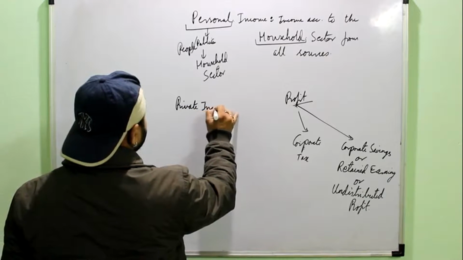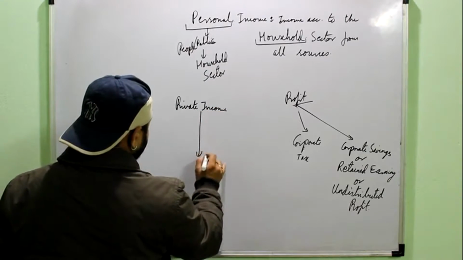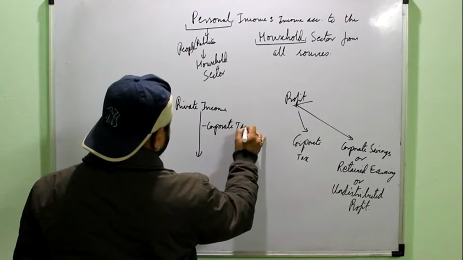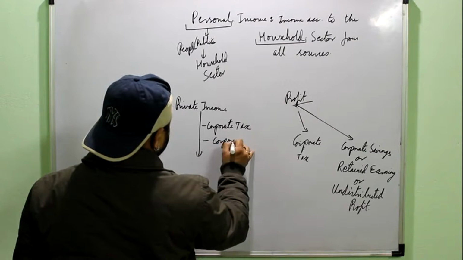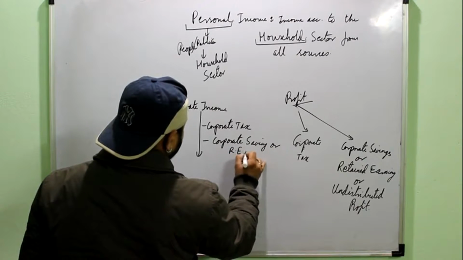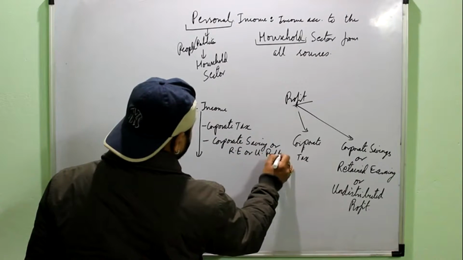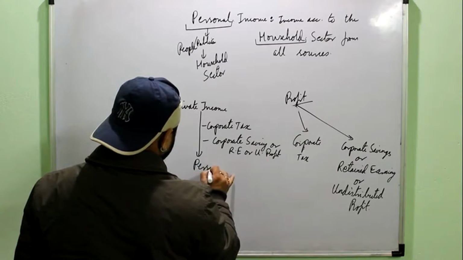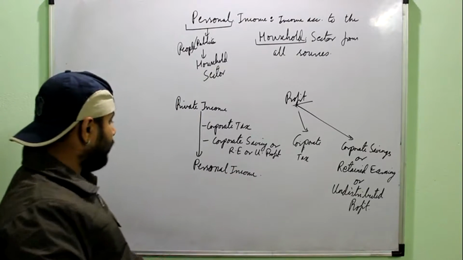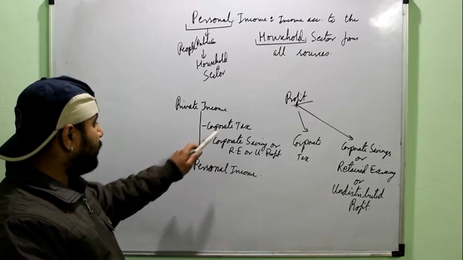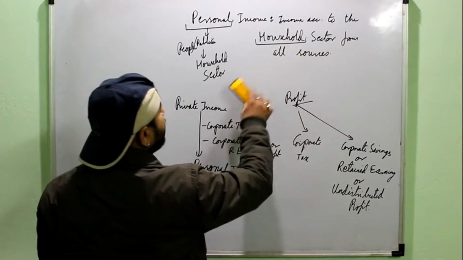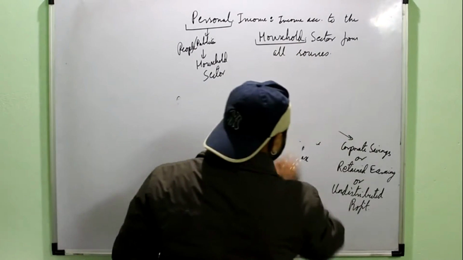So private income minus corporate tax and corporate saving, or retained earning or undistributed profit, is equal to personal income. This is the formula for personal income. It is equal to private income minus corporate tax and corporate saving or retained earnings of the private enterprise. And the definition is, it is the income accruing to the household from all sources.